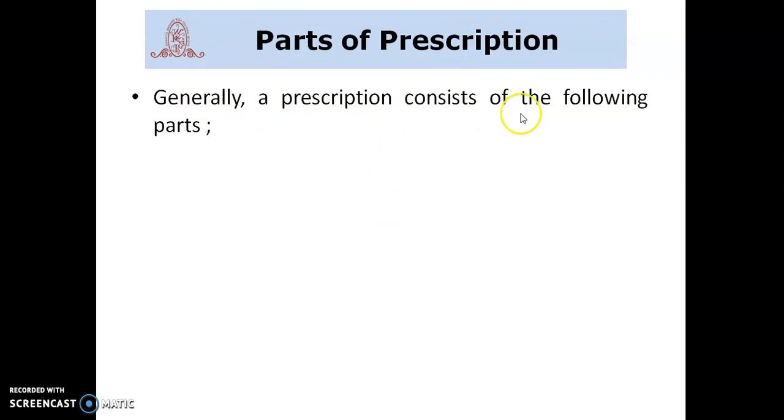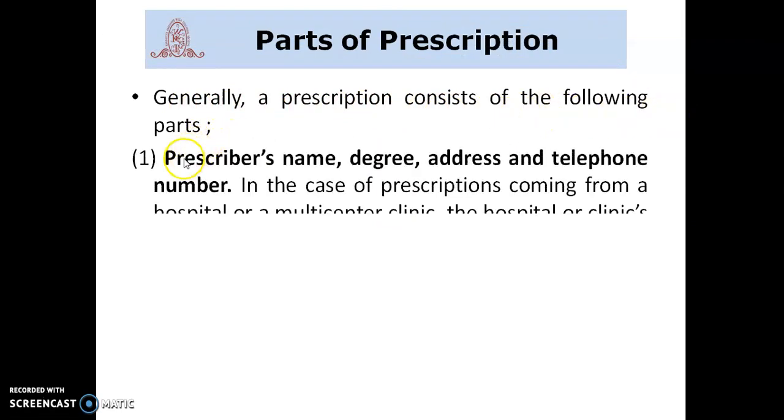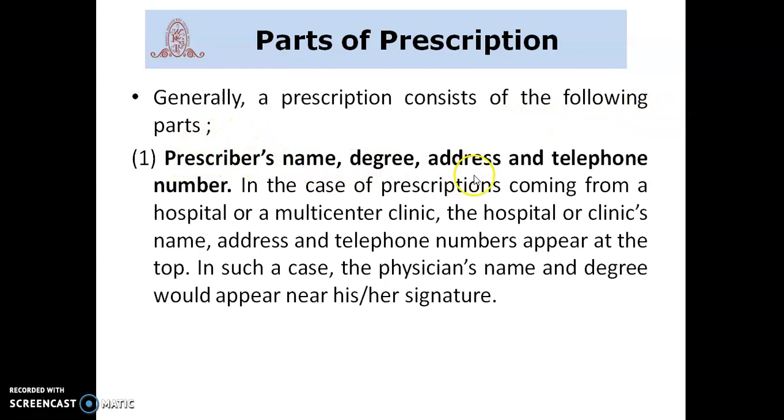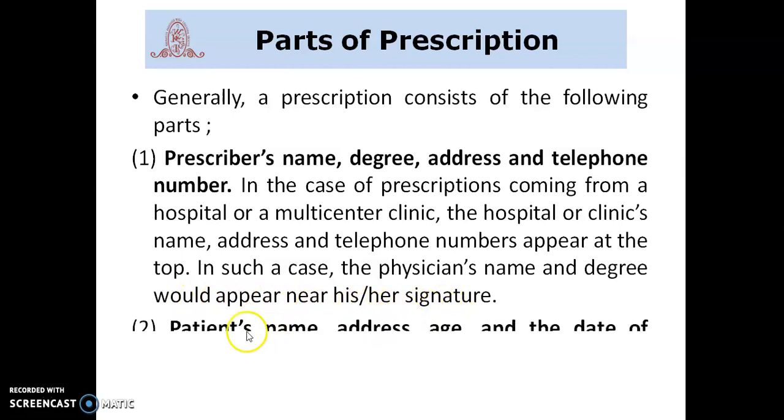Generally, a prescription consists of the following parts: prescriber's name, degree, address and telephone number. In the case of prescriptions coming from a hospital or multi-center clinic, the hospital or clinic's name, address and telephone numbers appear at the top. In such a case, the physician's name and degree would appear near his or her signature. Patient's name, address, age and the date of prescription.